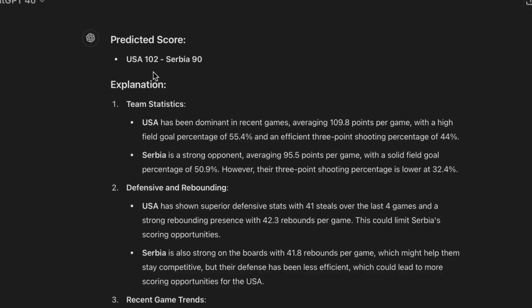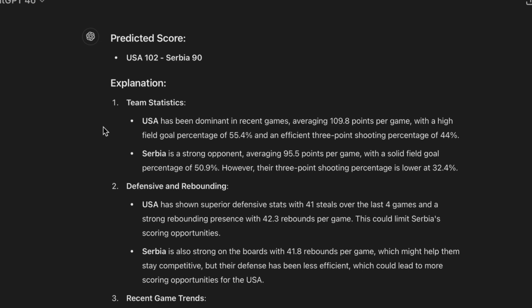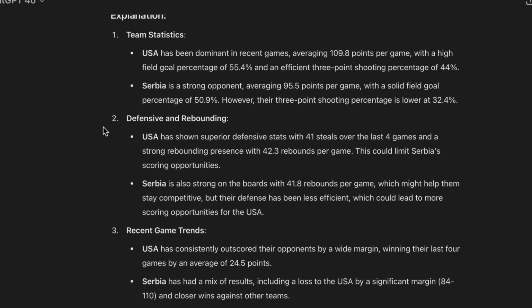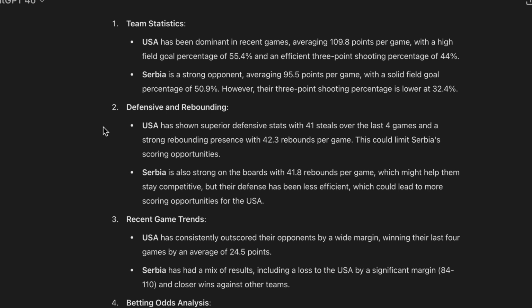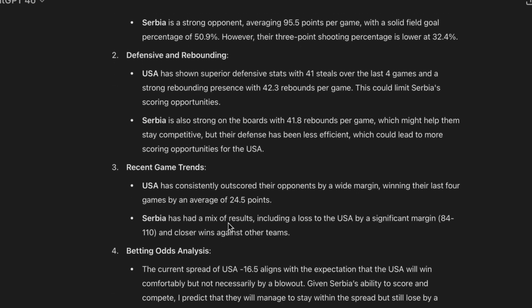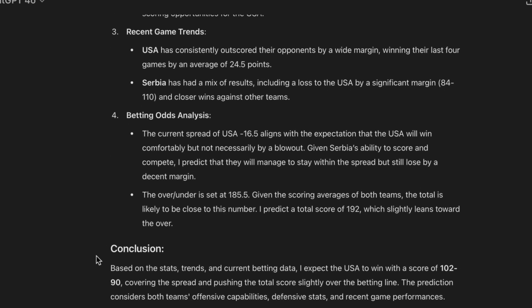All right, so we'll go through the explanation here. Predicted score of 102 to 90, stating that the U.S. has been dominant in recent games, averaging 109.8 points per game with a high field goal percentage and an efficient three-point shooting percentage compared to Serbia's lower points per game average and lower shooting percentage from the three-point line. And USA has superior defensive stats, and Serbia is a good rebounding team, which could prove problematic for the U.S., but we have the U.S. winning their games by a higher average margin, while Serbia has more mixed results, and the current spread is minus 16.5. So obviously ChatGPT is picking Serbia to cover the spread if they have them losing only by 12 points.